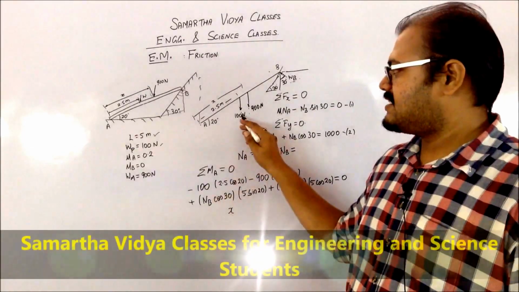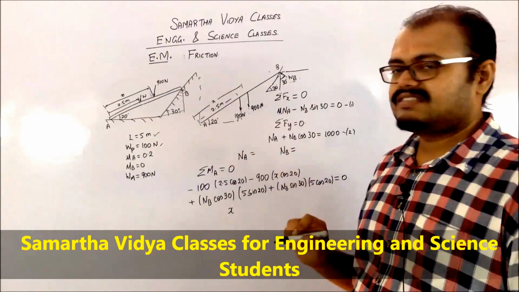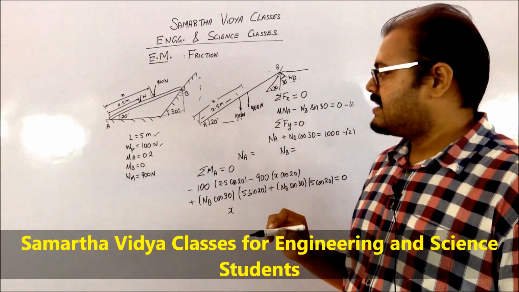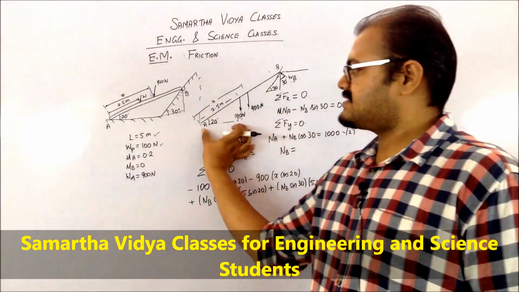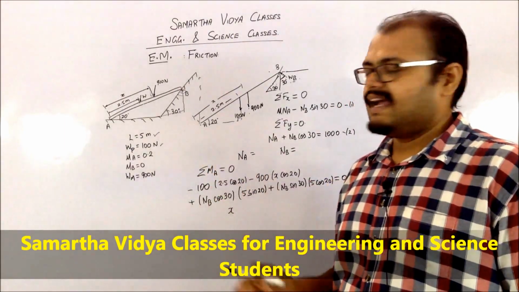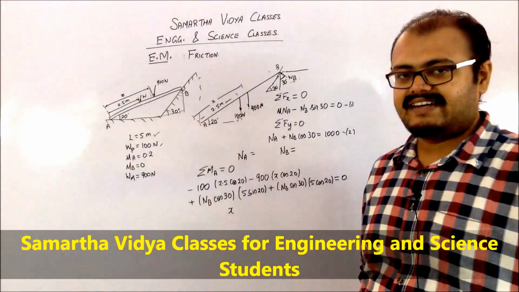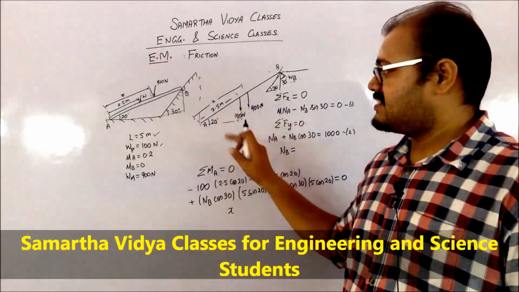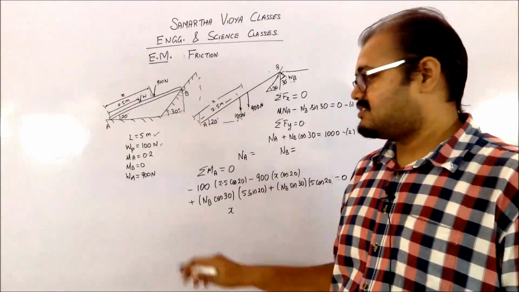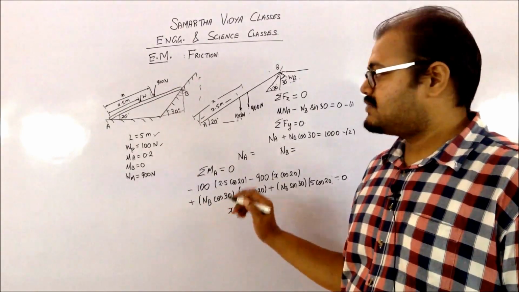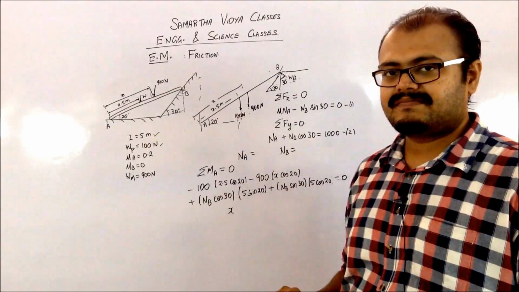So when you're considering your 100 newtons, what you can do is draw this particular triangle which is going to be perpendicular over here. If you want to find the distance from A, you need to consider this adjacent side. This angle is given as 20, the hypotenuse is 2.5, so the adjacent side will be 2.5 into cos 20. Since this particular force is going in the clockwise direction, it will have a minus 100 into the distance, which is 2.5 cos 20.